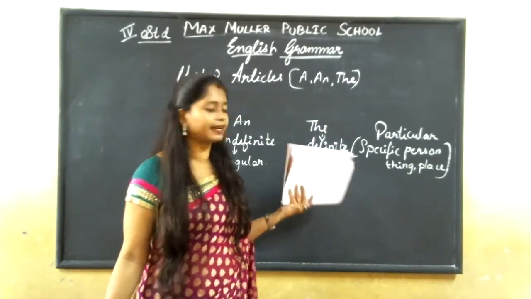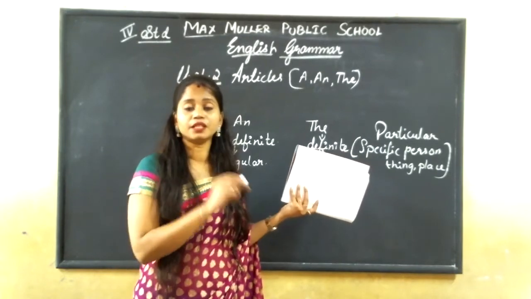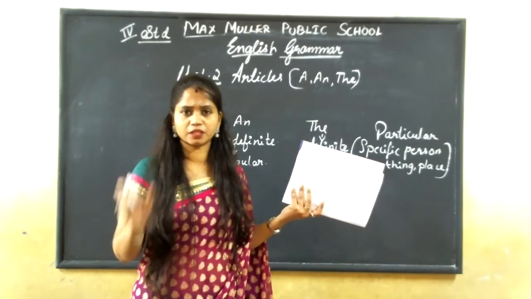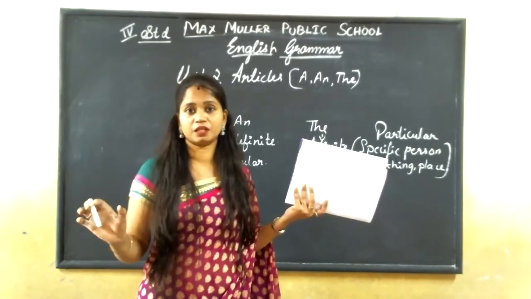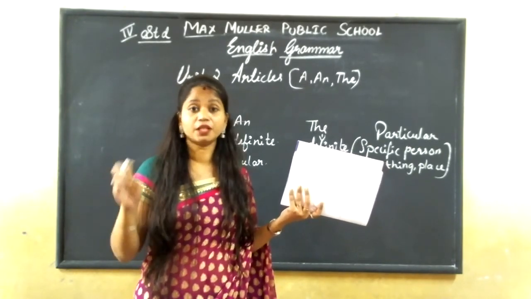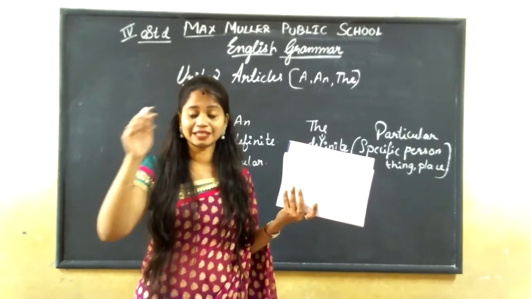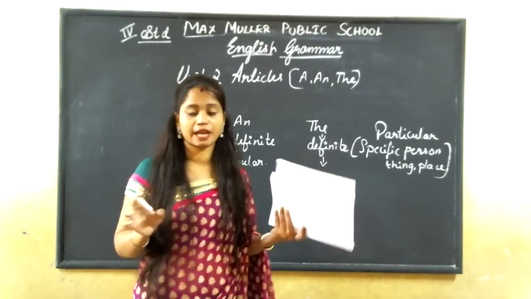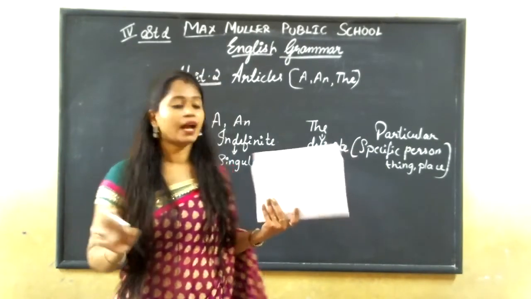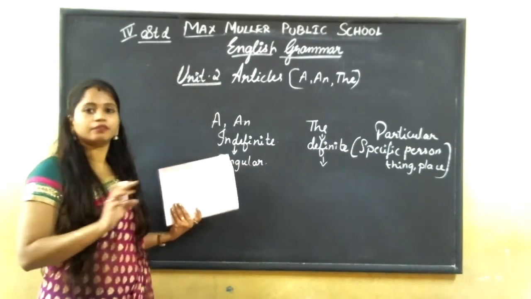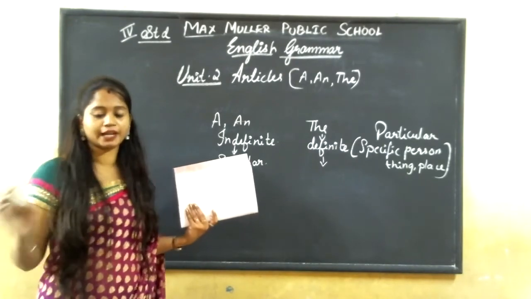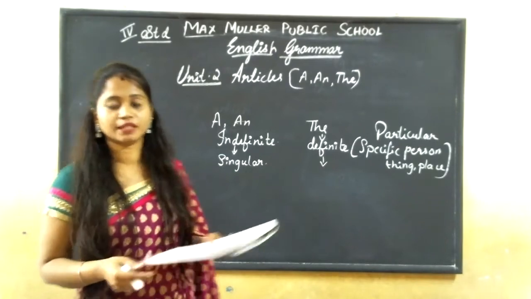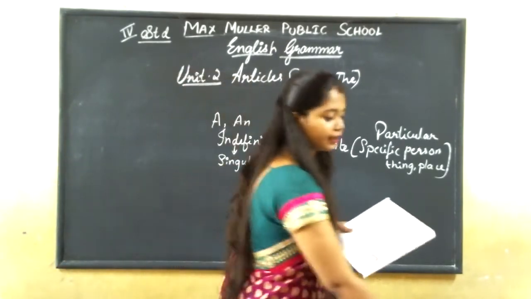This definite article, we are using for a specific thing. The person, the universe, which we don't have any other. That is the only one thing we have. In that sense, we'll use that, and for plurals also. And this a and an is not specified, whichever it is. Okay, that is the difference between these articles, a and the.